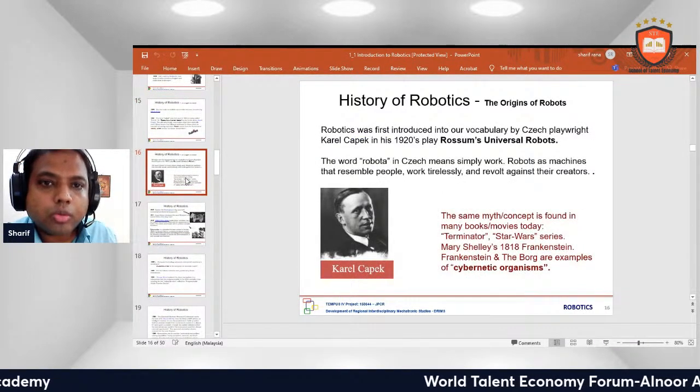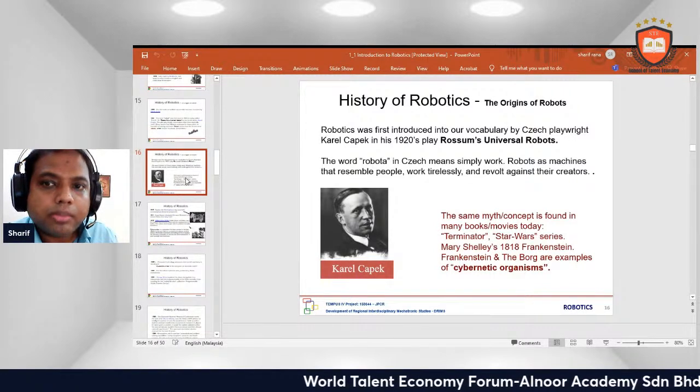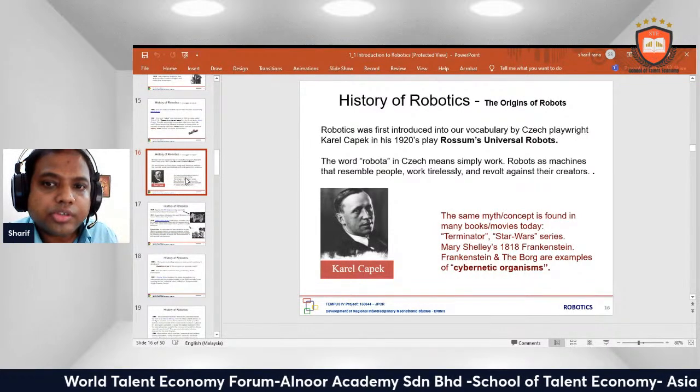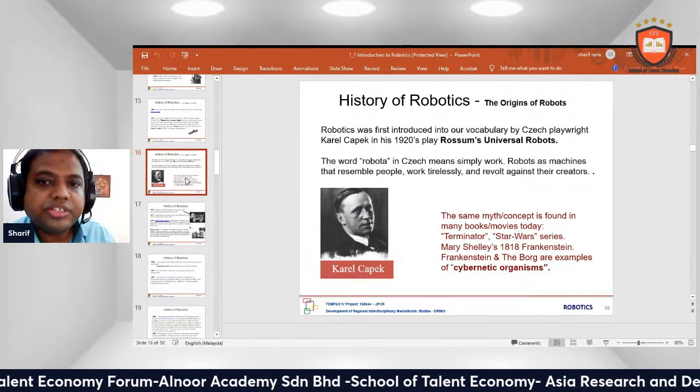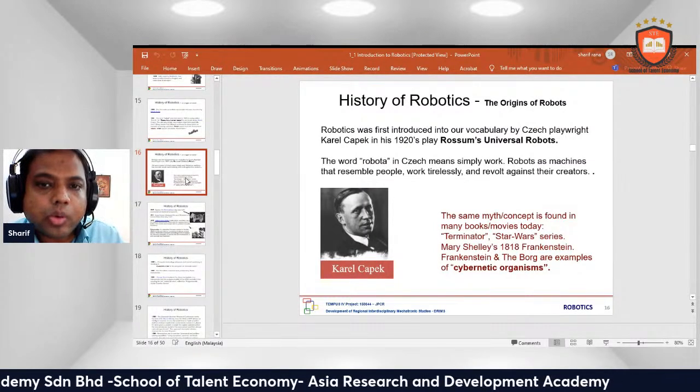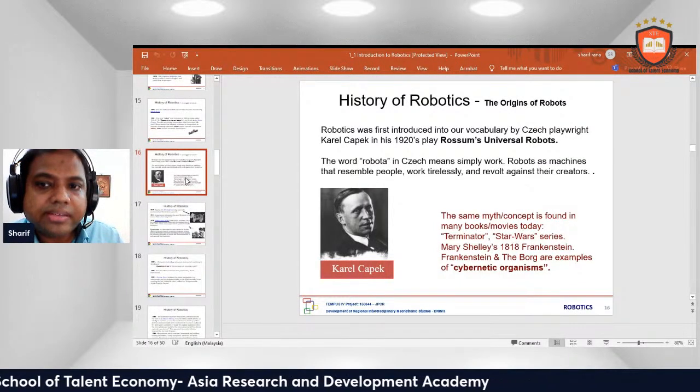History of robotics. The word robot was first introduced into our vocabulary by the Czech playwright Karel Čapek in his 1920 play Rossum's Universal Robots. The word robot in Czech means slave or servant. Robots were portrayed as machines that resemble people, work tirelessly, and revolt against their creators.